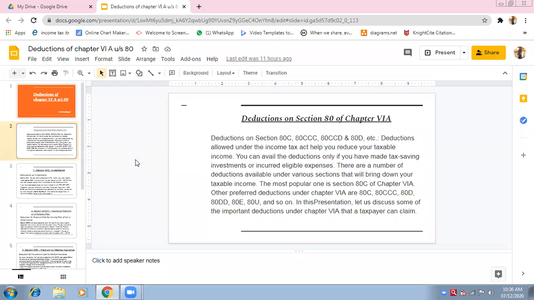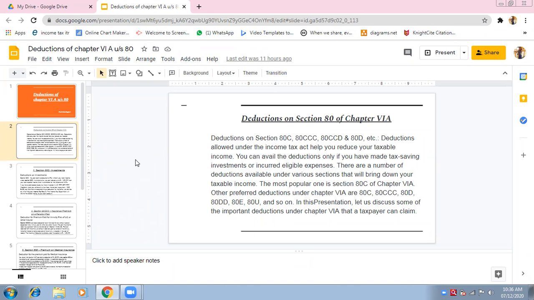Because it will help reduce their taxable income. Suppose your taxable income is 10 lakhs and you got deductions of section 80 of rupees 3 lakhs. So out of 10 lakhs, 3 lakhs is deducted, no? So tax liability will also be reduced, because now income has reduced to 7 lakhs. 10 minus 3, 7 lakhs.